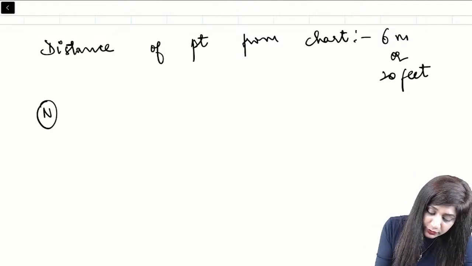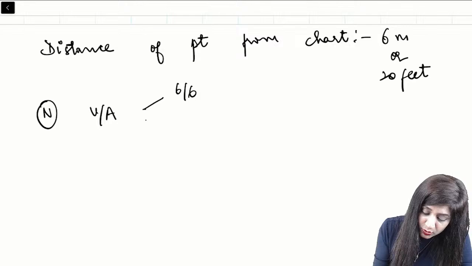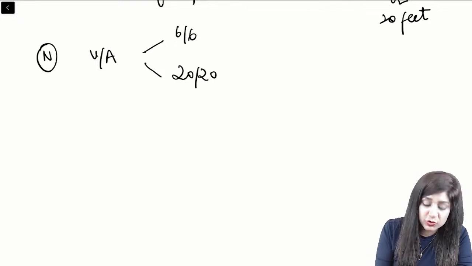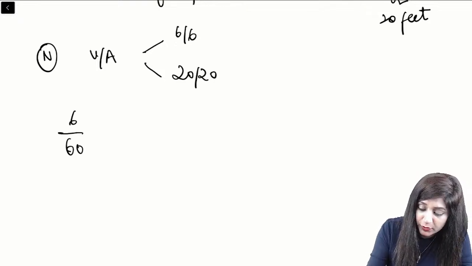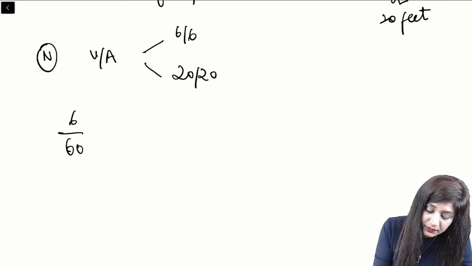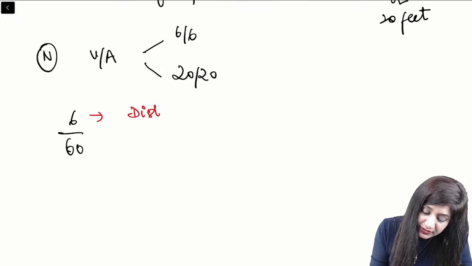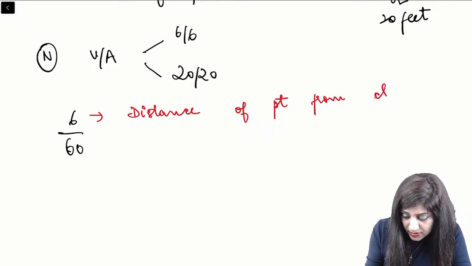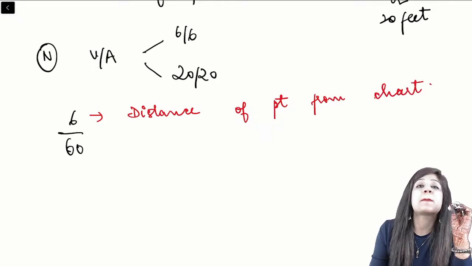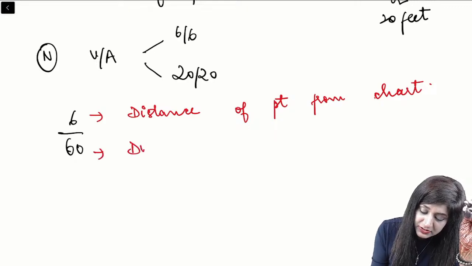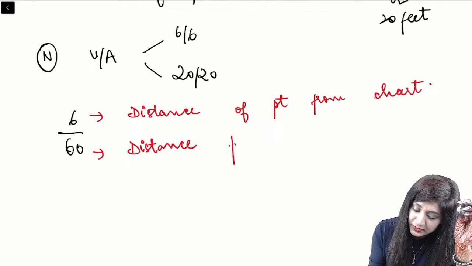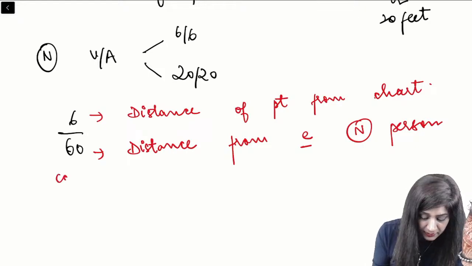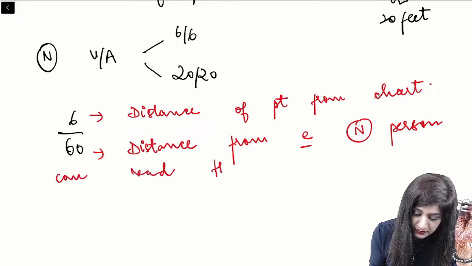Therefore, the normal visual acuity is either 6/6 or 20/20. Whenever we talk about visual acuity, suppose I talk about 6/60, this 6 is the distance of the patient from the chart, which is 6 meters, and 60 means the distance from which a normal person can read this letter.